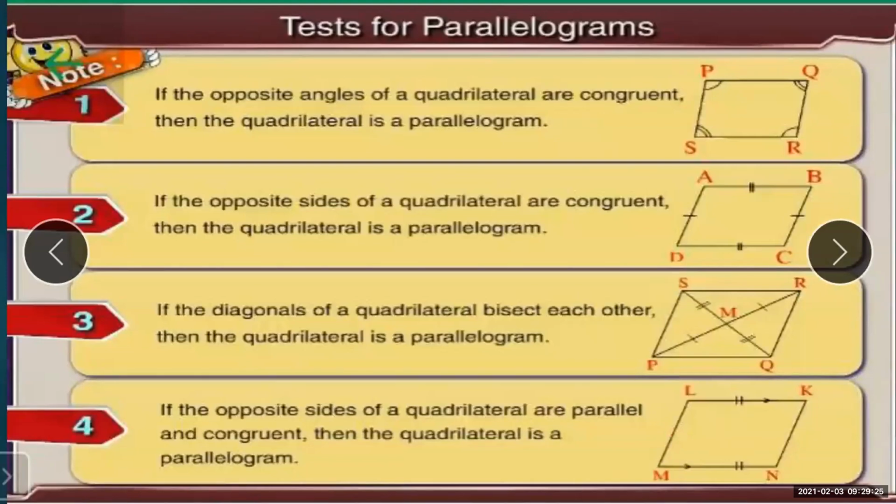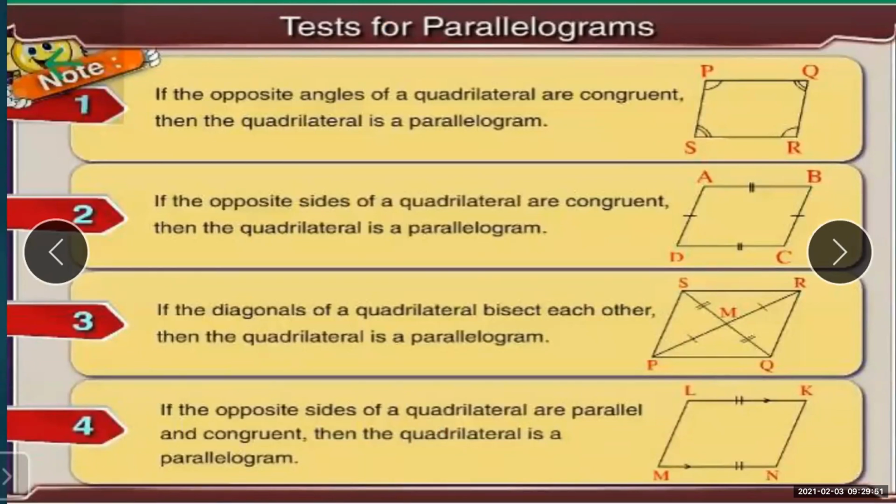Angle S and angle Q are opposite angles, and P and R are opposite angles. If you are able to show that a pair of opposite angles are congruent, then it is easy to prove the given quadrilateral is a parallelogram.